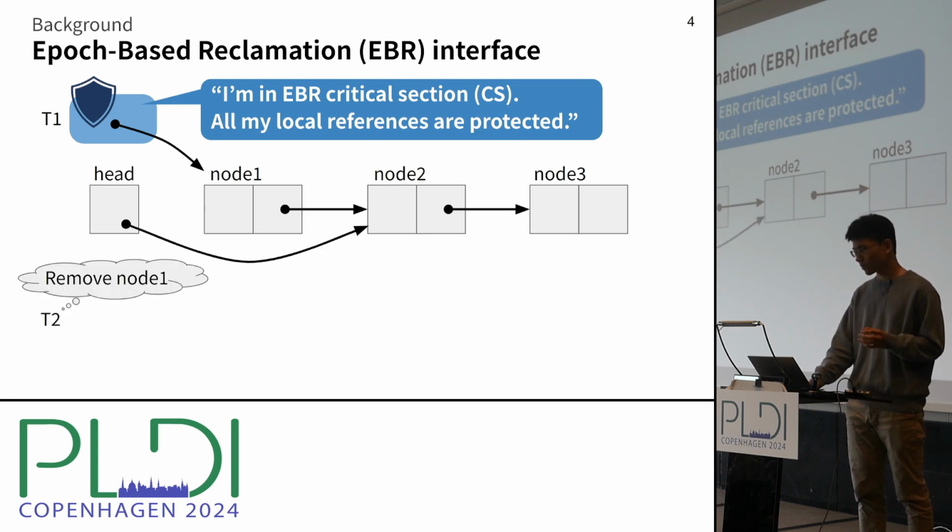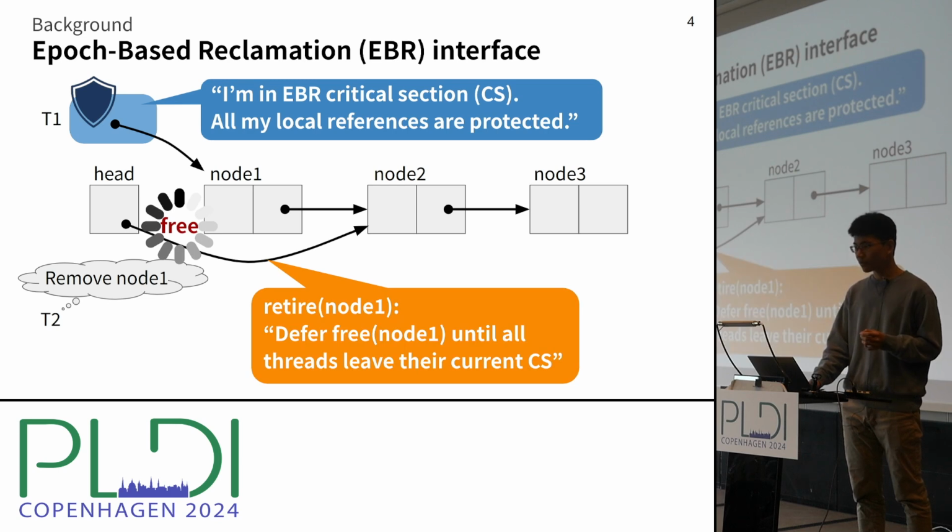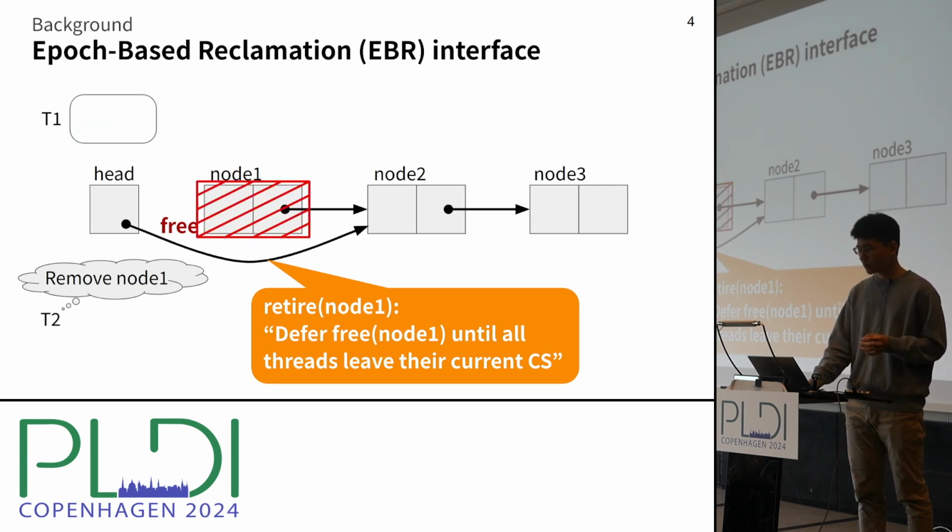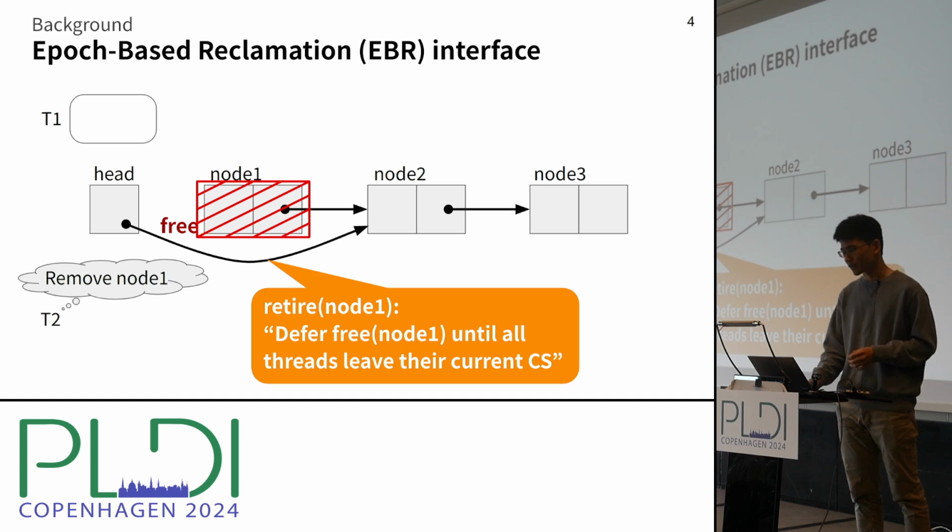After we remove a node from the list, we should use the retire function to schedule the reclamation of the node, and this reclamation is deferred until all the current critical sections are released. This ensures that the threads can safely access their local references inside their critical section.